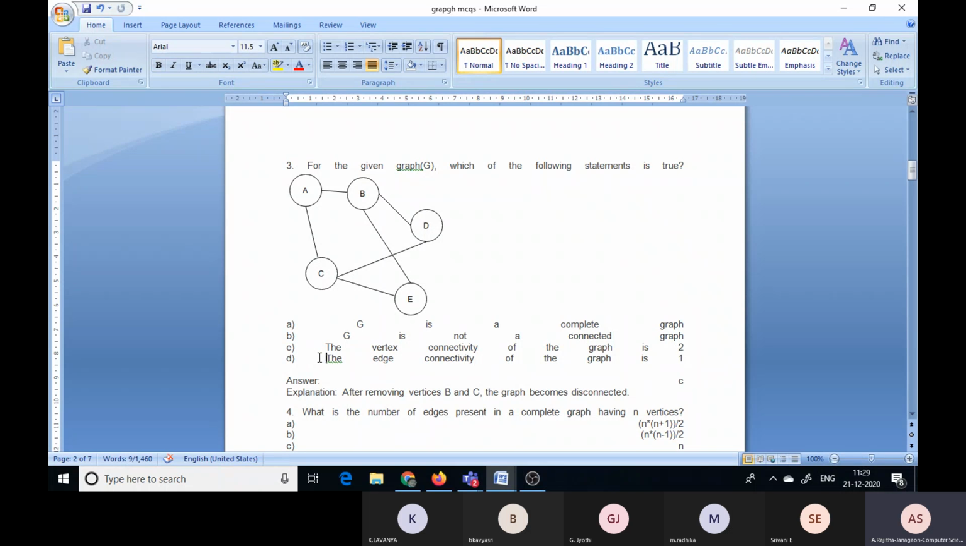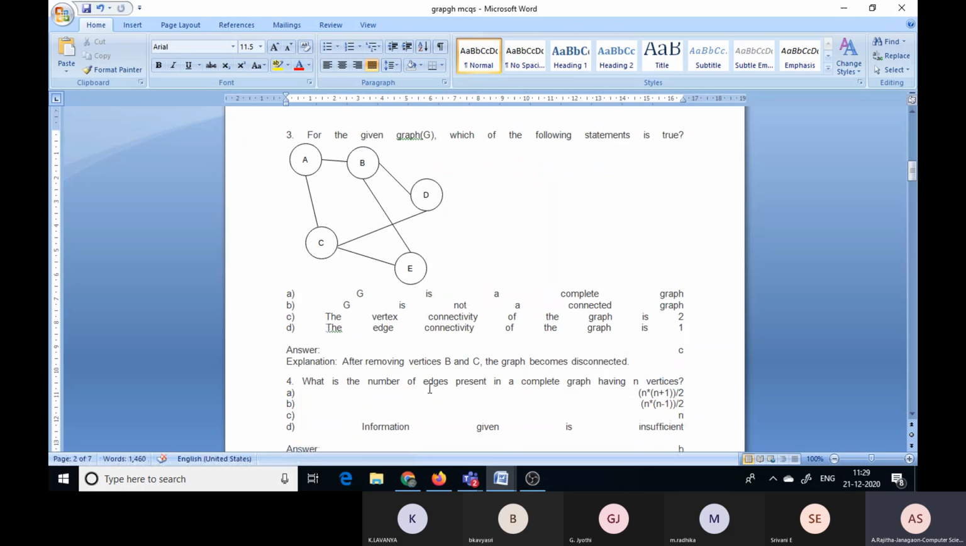This is not true, a false statement. The vertex connectivity of the graph is 2. That means suppose you remove this B: A to C, and C to E and C to D are there. So this is one connector. Suppose you remove this C, now A to B, B to D and B to E. That means 2 connected components are there.